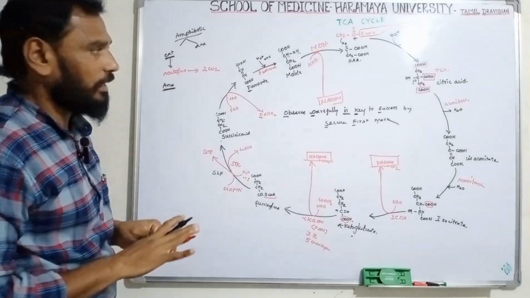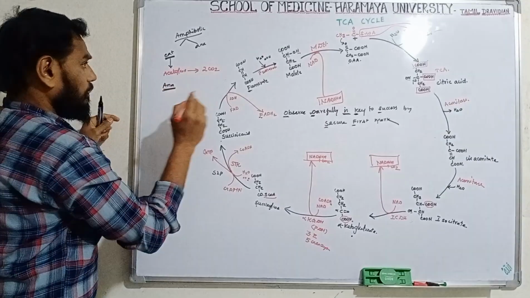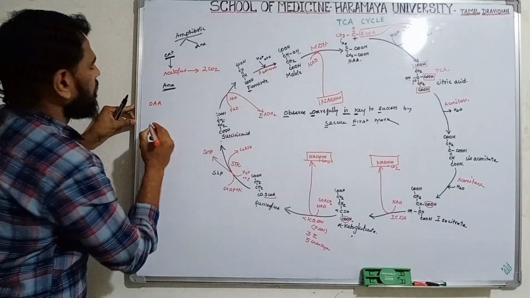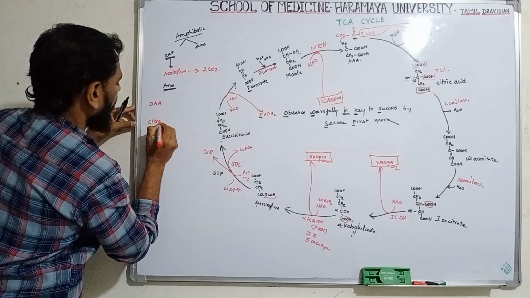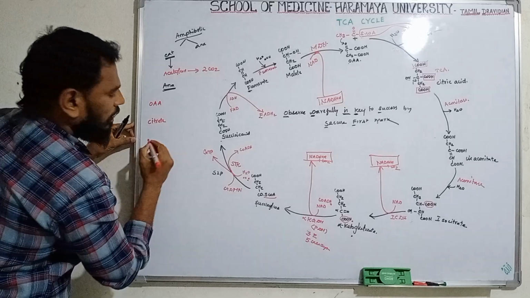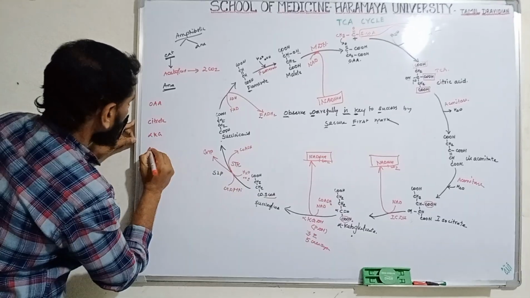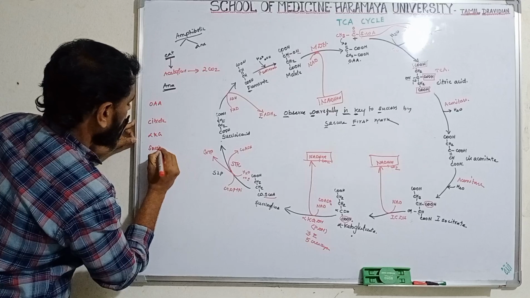Anabolism reaction means, okay, the oxaloacetic acid, the citrate, alpha ketoglutarate, and the acetyl-CoA.